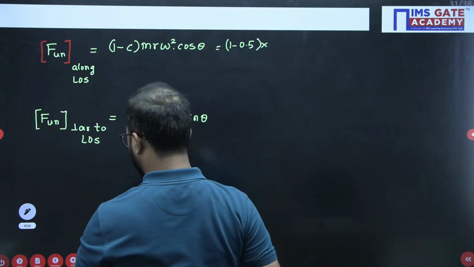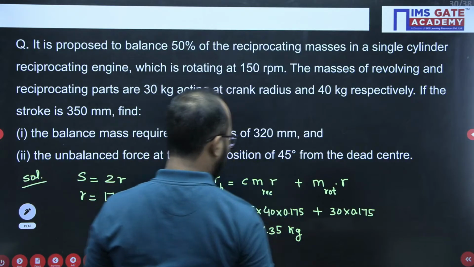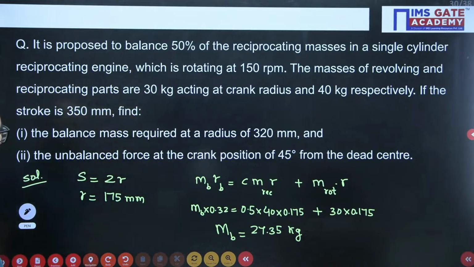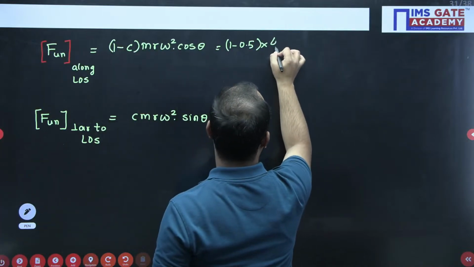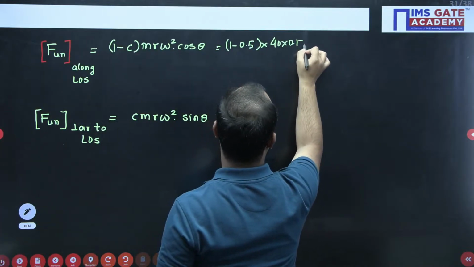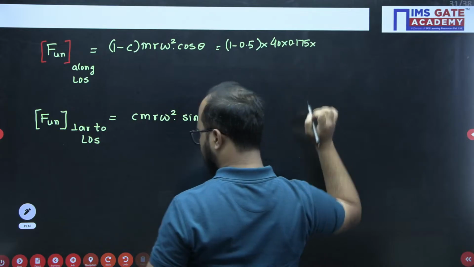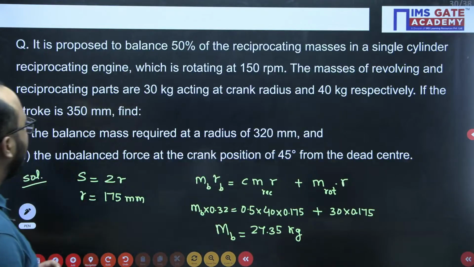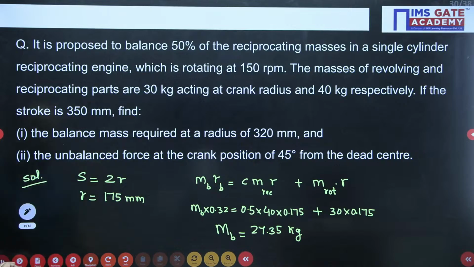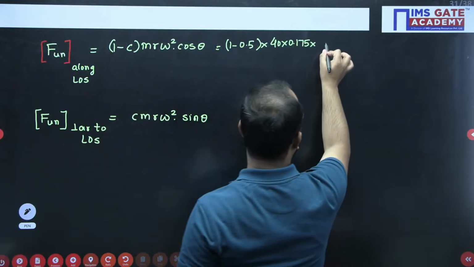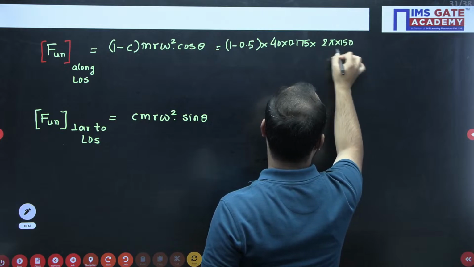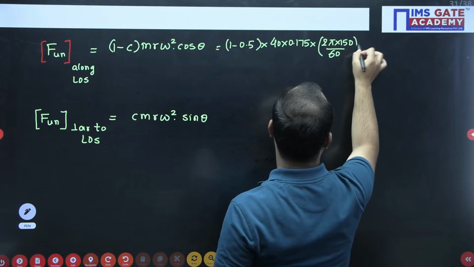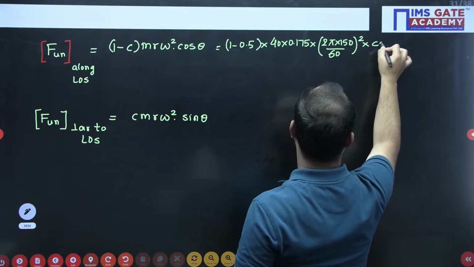What is the mass they have given? Not rotating, this reciprocating mass 40, sorry, this is 40 into 0.175 into omega square. What is omega value? RPM they have given, I think, yes, 150, so 2 pi N by 60, into cos 45.